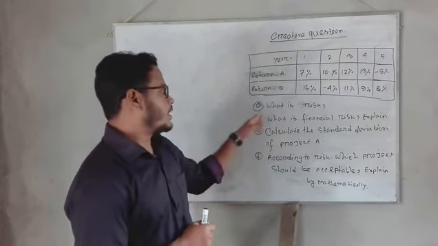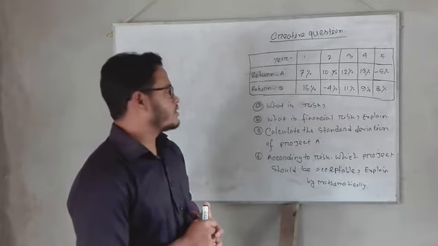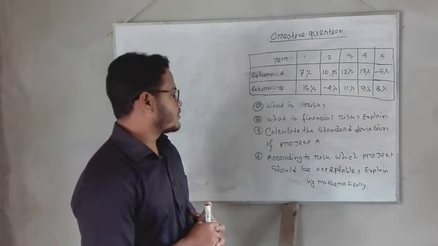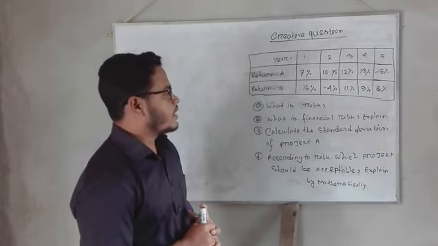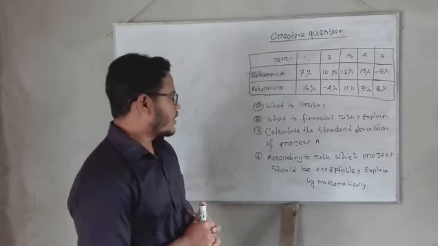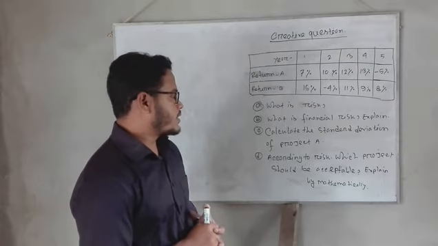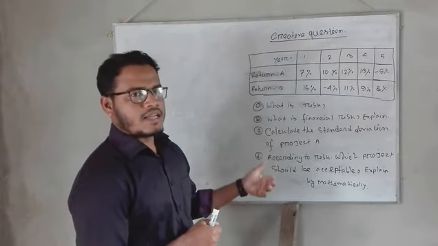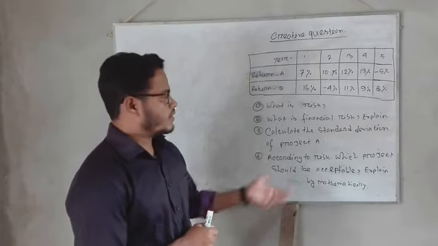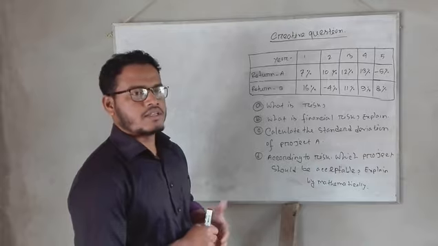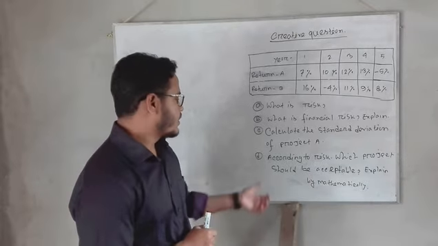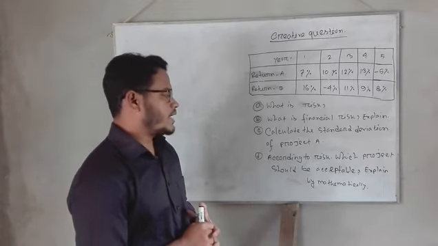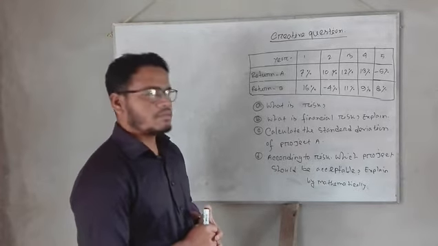Then the first creative question: number 1, A, what is risk? B, what is financial risk? Explain. And C, calculate the standard deviations of the projects. This is mathematical. In the last class I discussed the standard deviation and its formula. And requirement D is, according to risk, which project should be accepted? Explain mathematically.